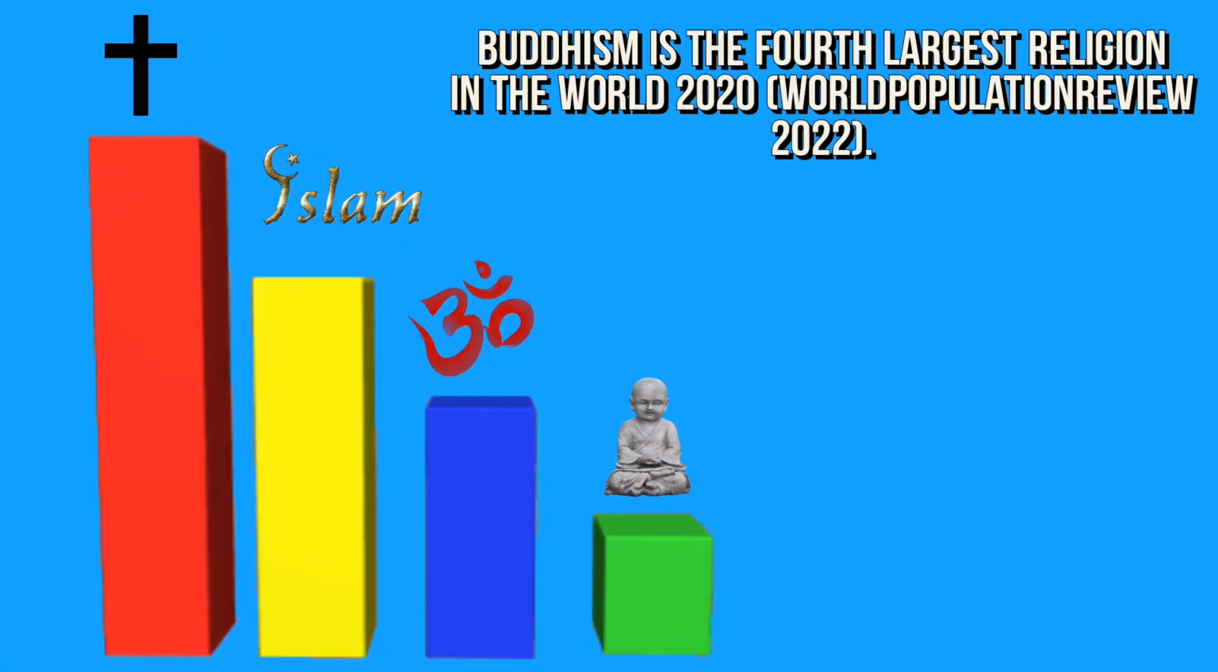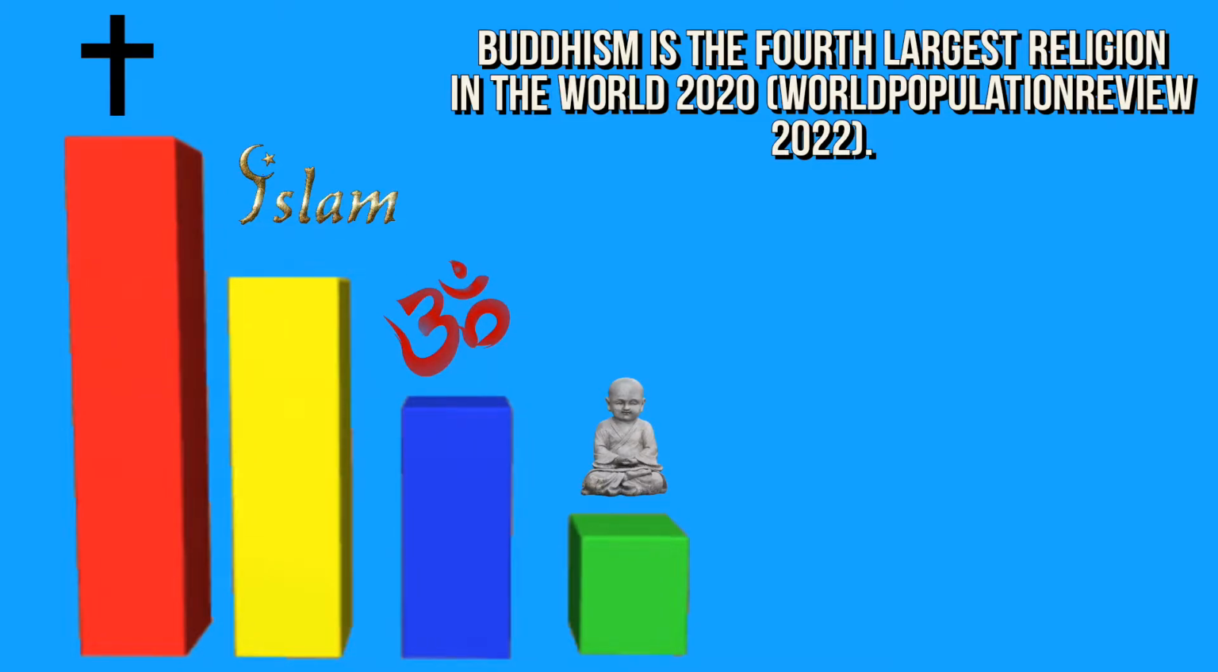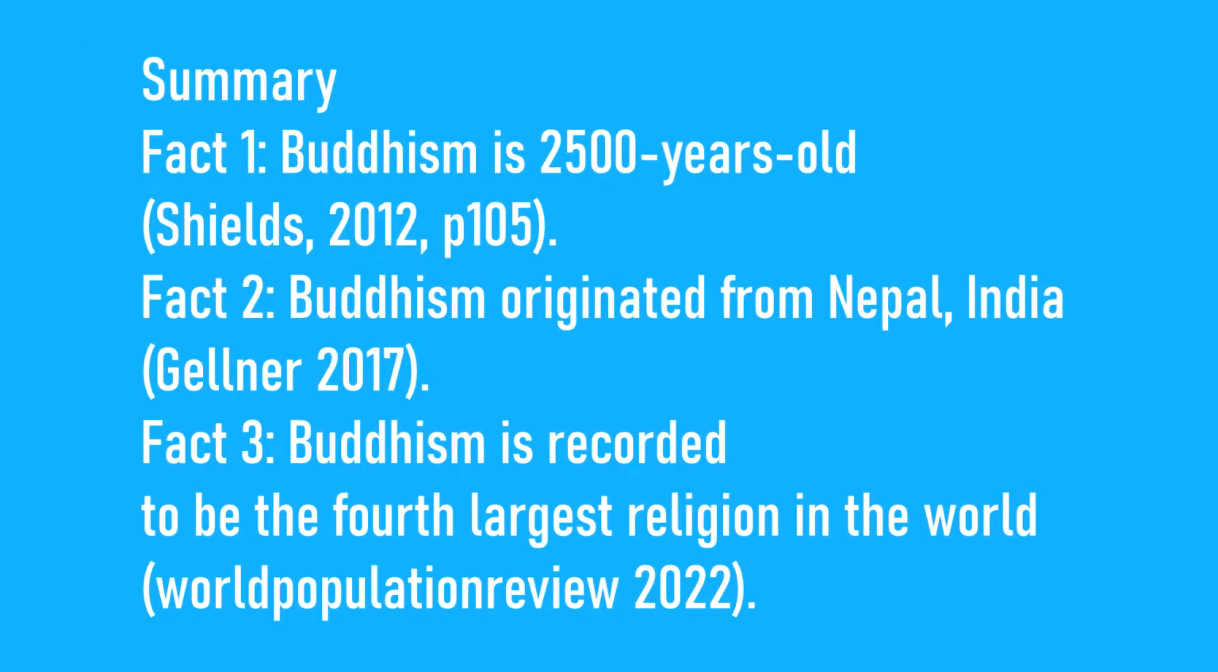Finally, Buddhism was estimated to have around 507 million followers in 2020. This means that Buddhism was the fourth largest religion in the world. This has also carried over to 2021, and we are also waiting for 2022 statistics. Therefore, I believe it is safe to say that Buddhism is still the fourth largest religion within the world today. A brief summary of those facts, which you might want to take a note of.